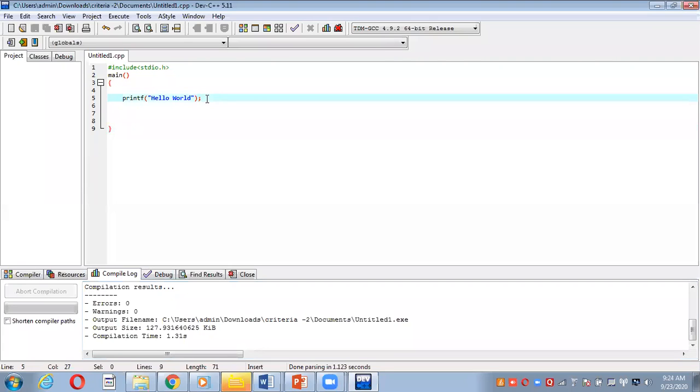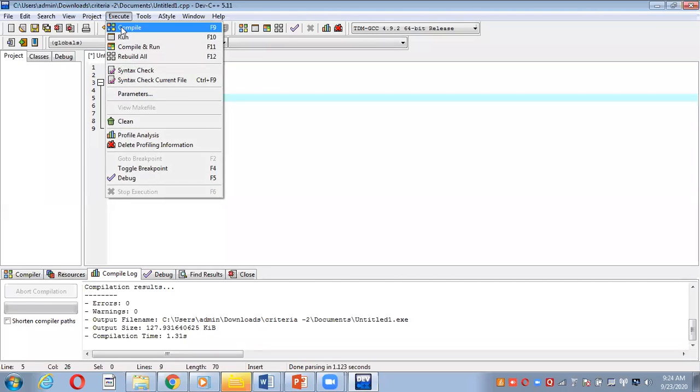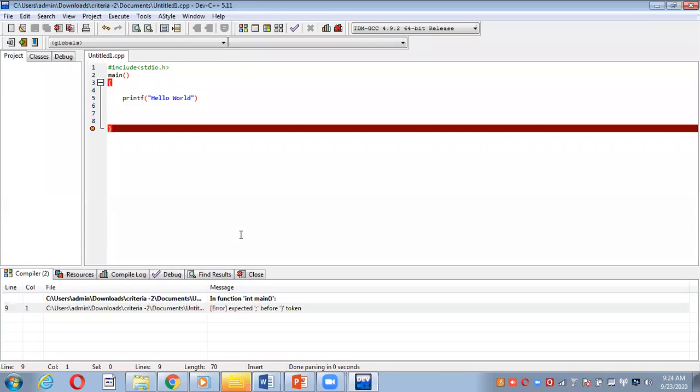Now, for example, I have just removed this semicolon. Please look at the screen, I have removed the semicolon. Fine, now I am compiling the program again. See, the compilation is telling that in function int main there is an error: expected semicolon before token, and so on.